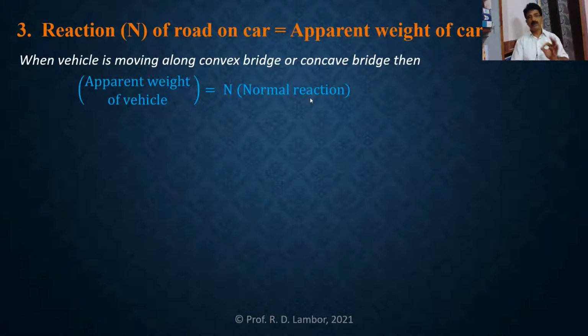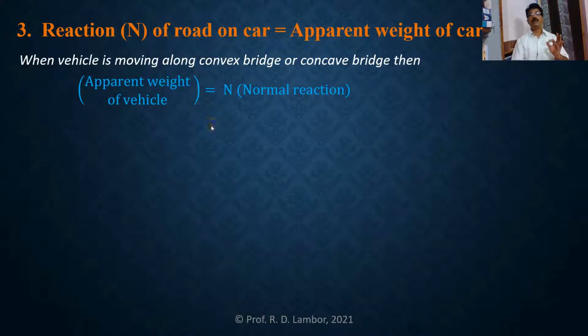So here we want to find the normal reaction exerted by the road on the vehicle when that vehicle is moving along a convex bridge and when that vehicle is moving along a concave bridge.